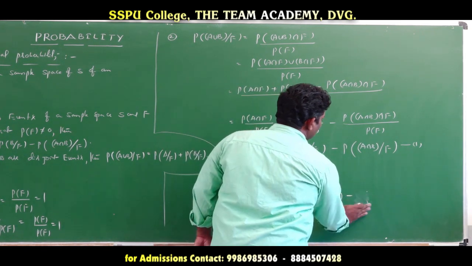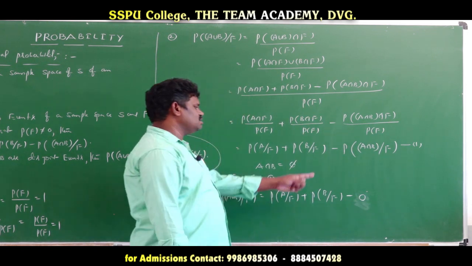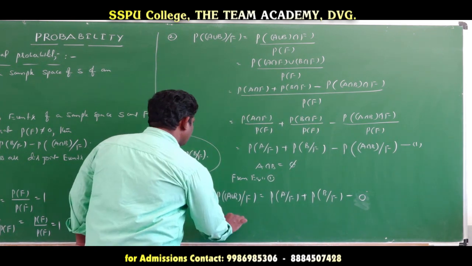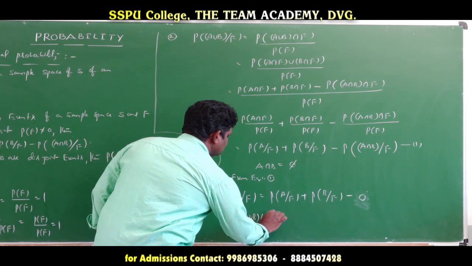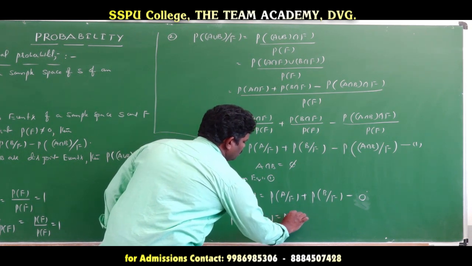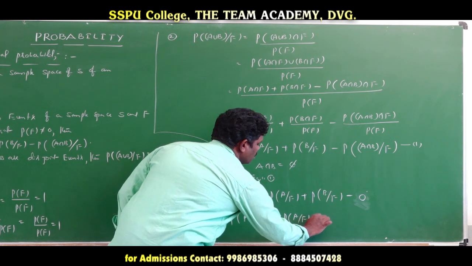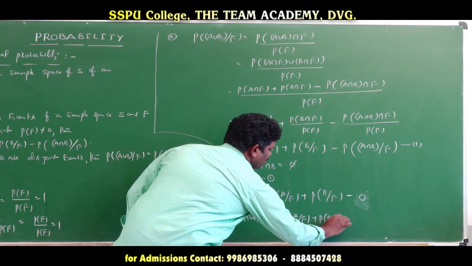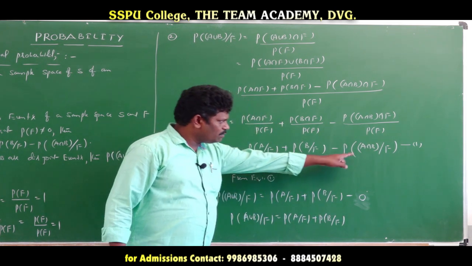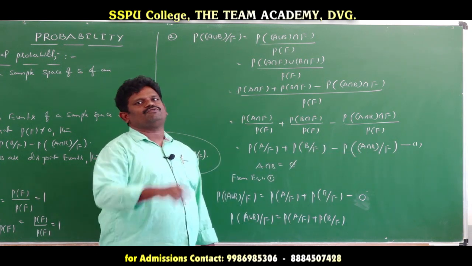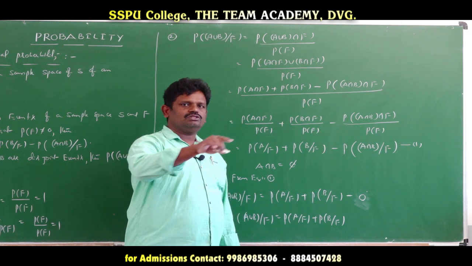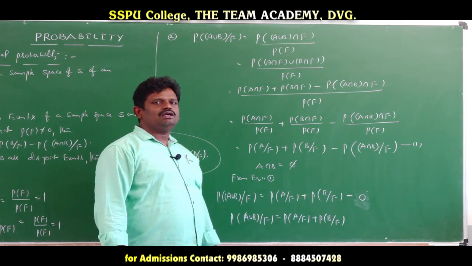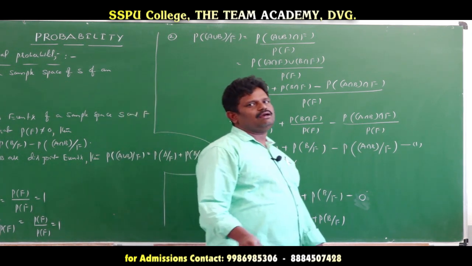Now if we substitute, this value becomes 0. Then finally the answer is: probability of A union B given F is equal to probability of A given F plus probability of B given F. We eliminated this term because A intersection B is equal to phi, so the probability of A intersection B is equal to 0, and that is why we replace it with 0. So this is the second property.